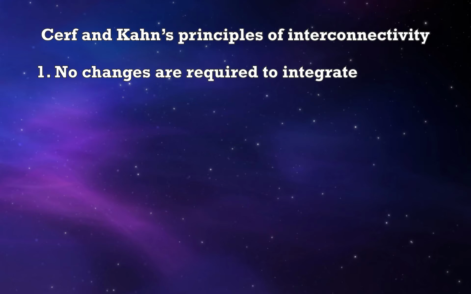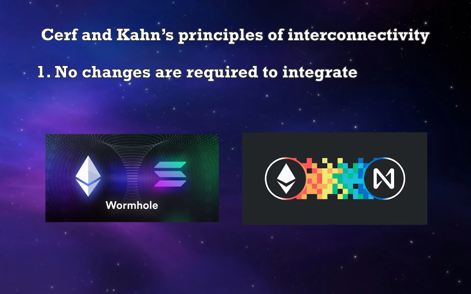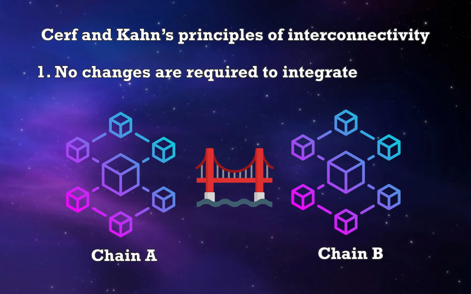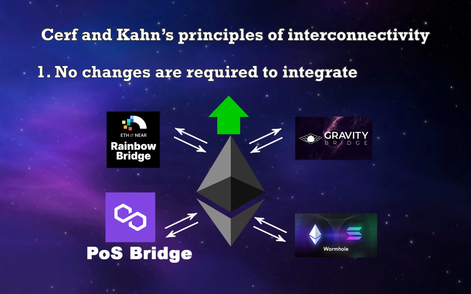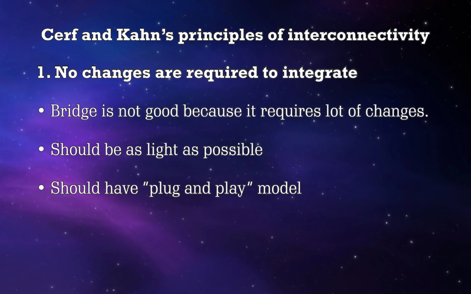First, no changes are required to integrate. Bridges like Solana Wormhole or Rainbow Bridge still require heavy engineering. Imagine there is a bridge between chain A and B. If blockchain B wants to upgrade, then its developers need to coordinate with blockchain A developers on such upgrades, and then upgrade the transition logic accordingly. And this problem scales if blockchain B maintains many connections to different networks. Instead, the integration connector should be as light as possible, and work as a plug-and-play model.